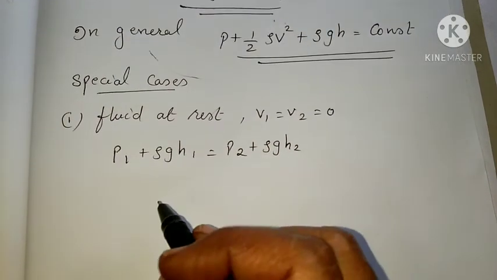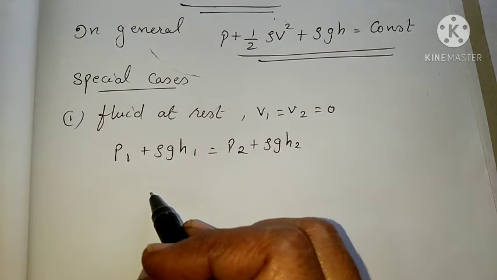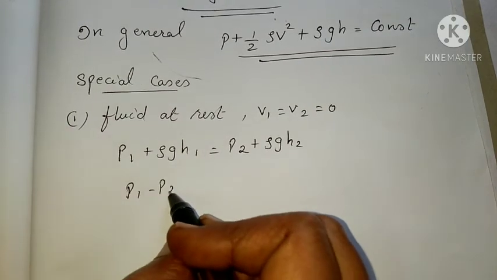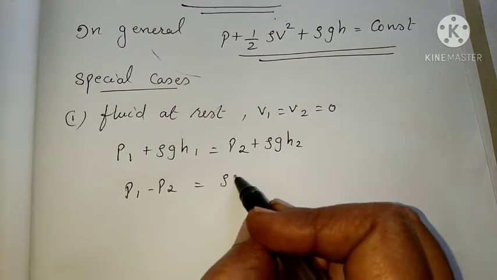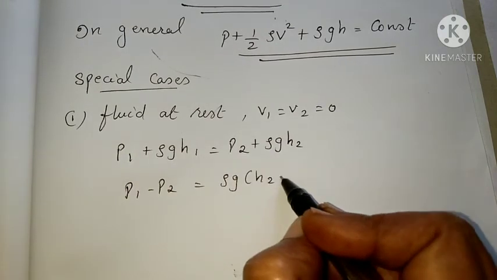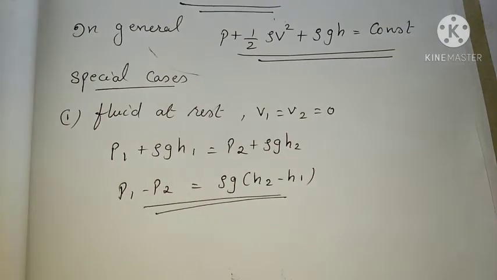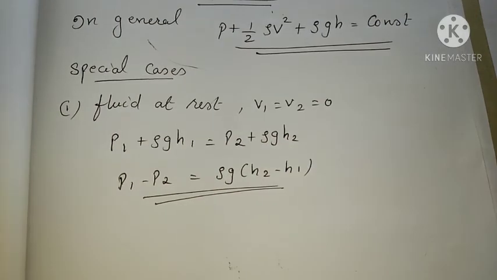In general we can write p1 minus p2 equal to rho g into h2 minus h1. So this is Bernoulli's equation when the fluid is at rest.